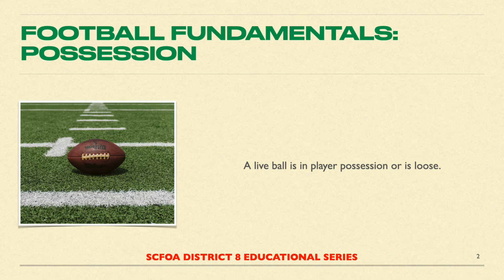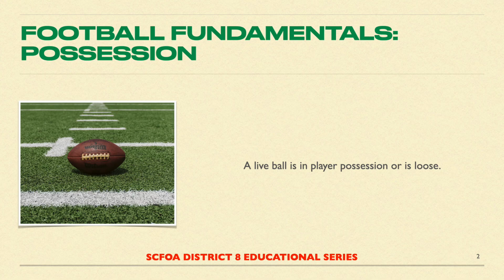The next possession fundamental is a live ball is in player possession or is loose. There are two ways a dead ball becomes live: legal snap or free kick. Once the ball is free kicked or legally snapped, it remains live until it becomes dead by rule. While the ball is live, it can only have one of two statuses. It has to be either in the possession of a player or it has to be loose.